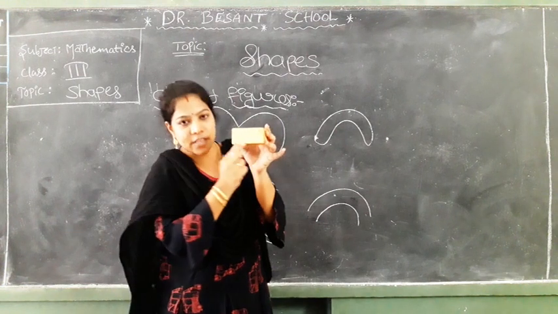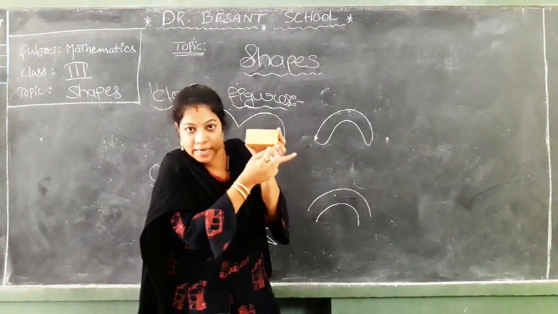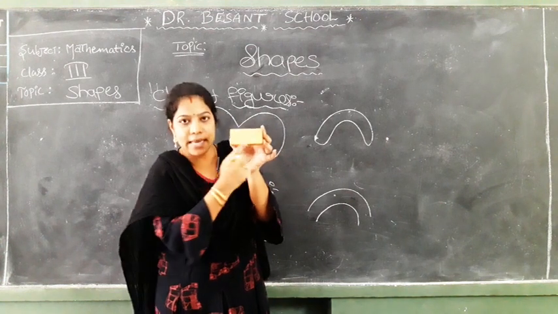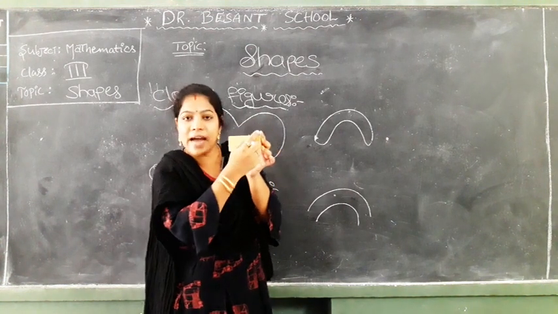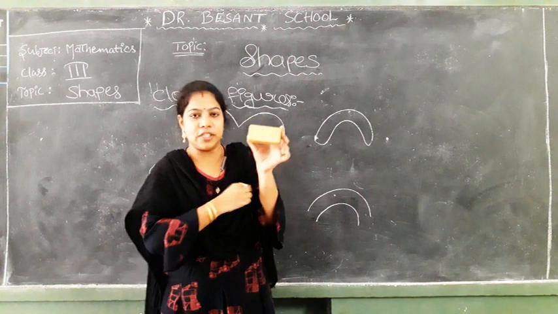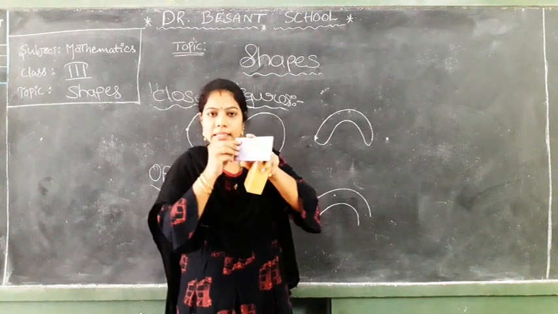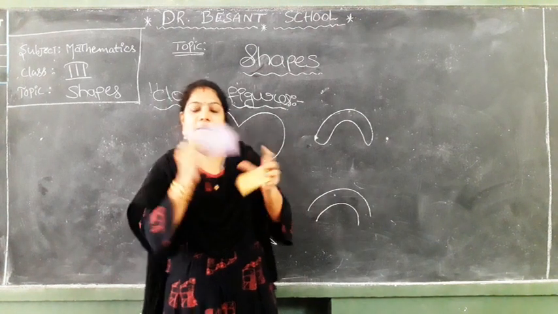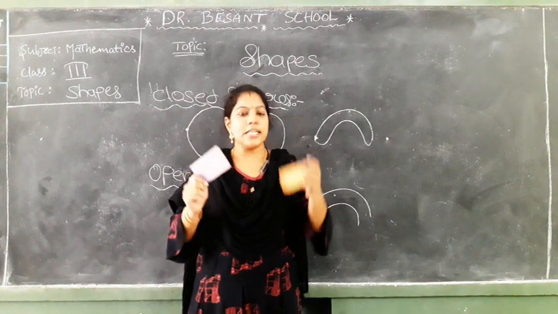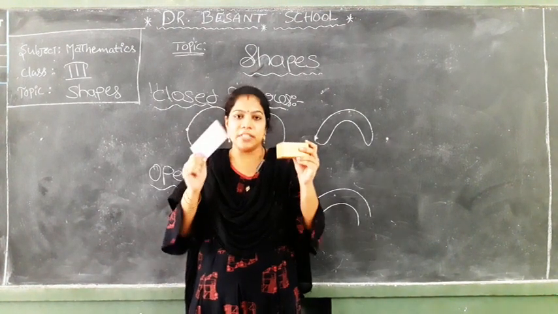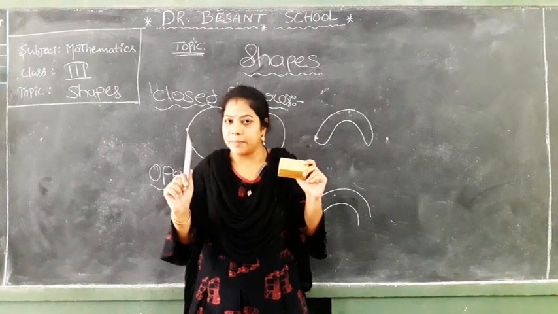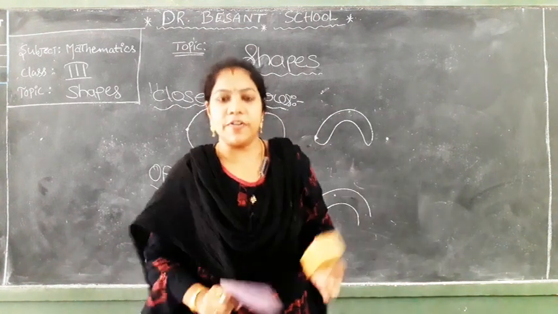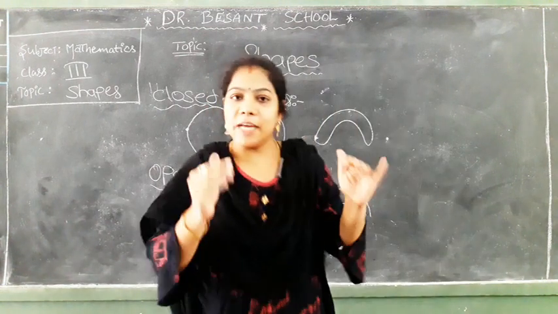For this one, observe: length is there, breadth is there, and height is also there. How many dimensions does this have? 3. Length, breadth, and height. This has 3 dimensions. For this one, length and breadth only are there. This has 2 dimensions and this has 3 dimensions. That's why these are called 2-dimensional figures and these are called 3-dimensional figures. That is the difference between 2-dimensional and 3-dimensional figures.